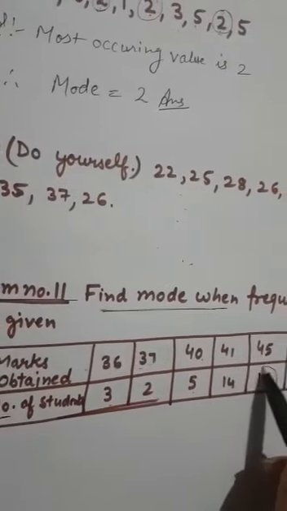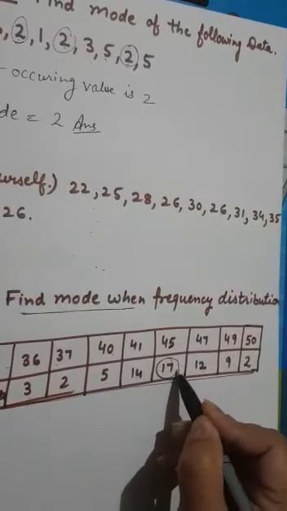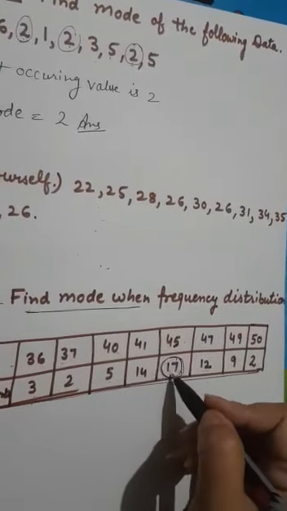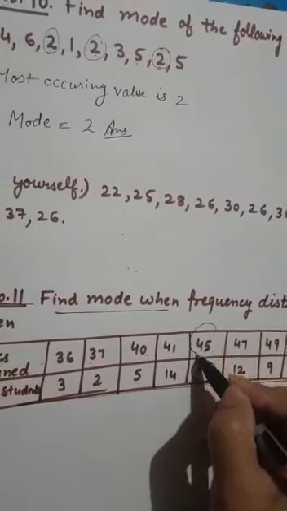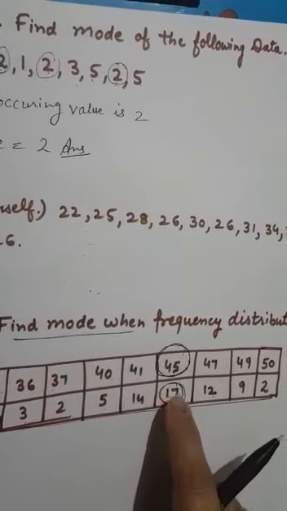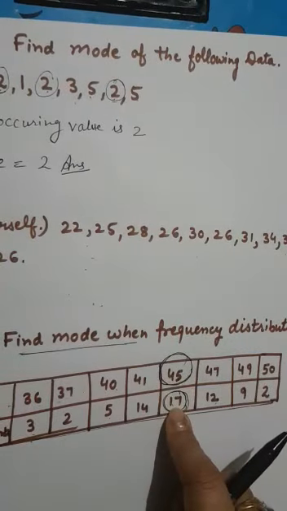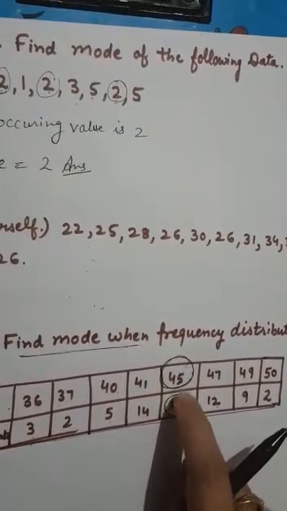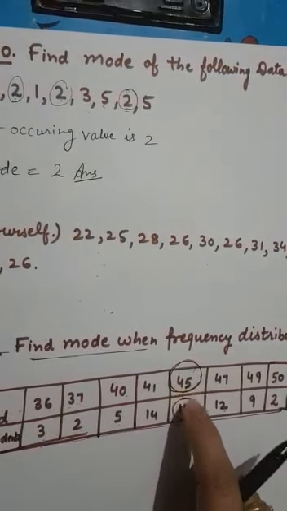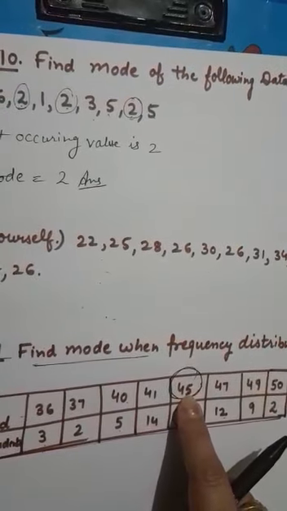As you can see from your data, 17 times, which value is occurring the maximum number of times? That is 45. So 17 will not be your mode, 45 will be, because 45 is occurring 17 times. 17 students got 45 marks. So 45 is repeating 17 times, therefore the mode will be 45.